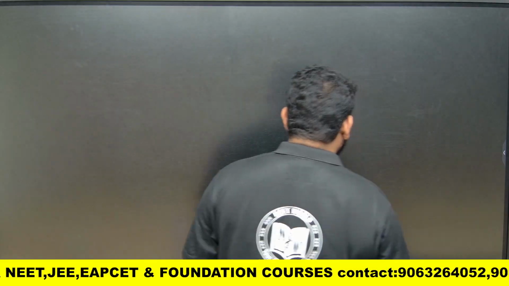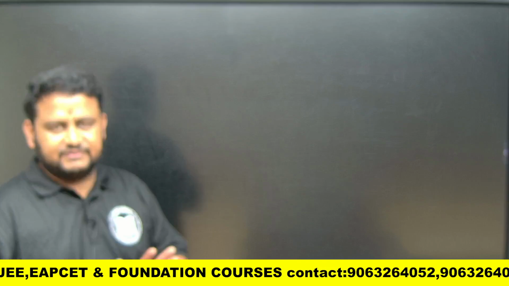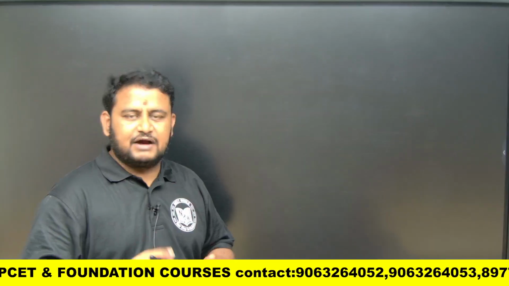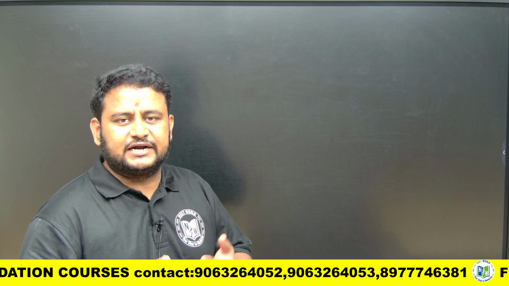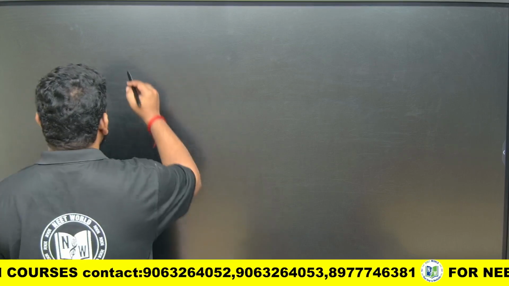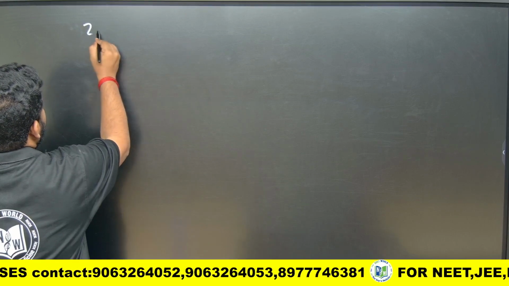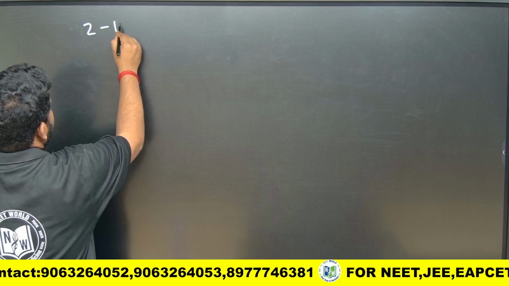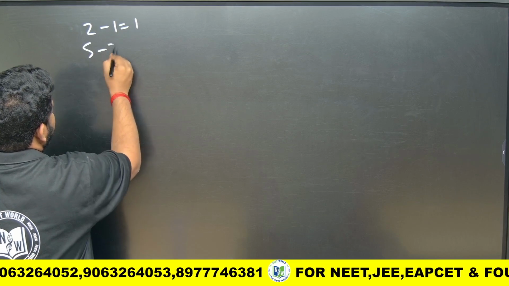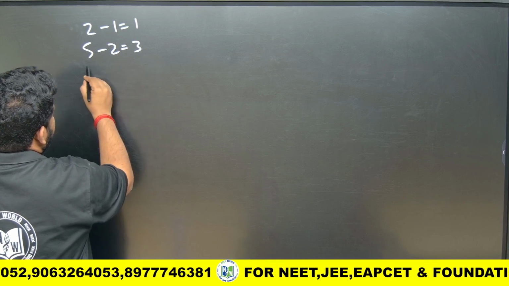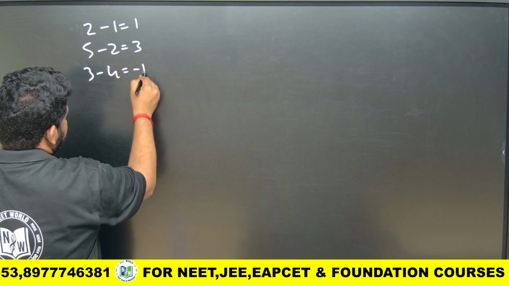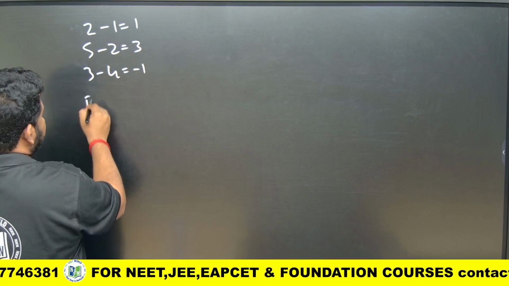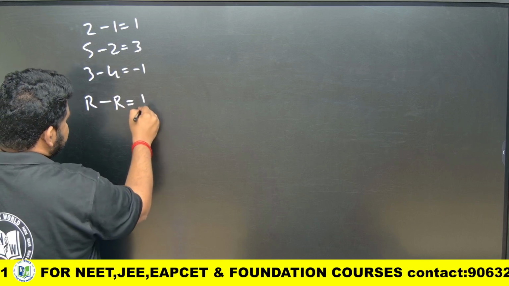But before that, when I talk about multiplication and division, definitely I have to talk about addition and subtraction also. When I talk about addition and subtraction, what happens? See here, if I write 2 minus 1, I will get 1. If I write 5 minus 2, I will get 3. If I write 3 minus 4, I will get minus 1. These are all rational. Rational minus rational gives us rational itself.